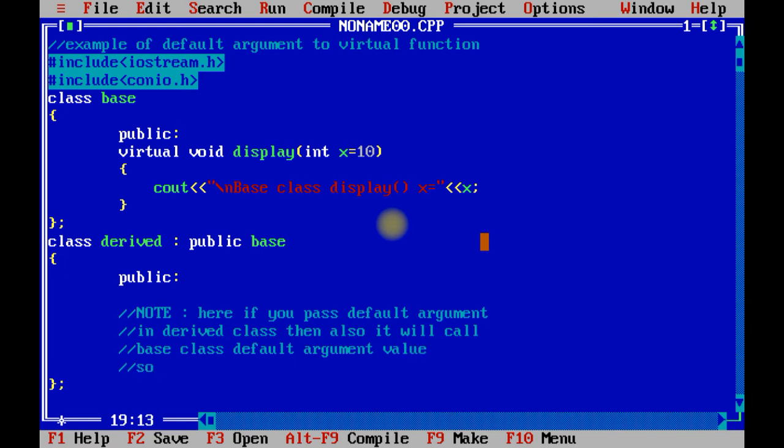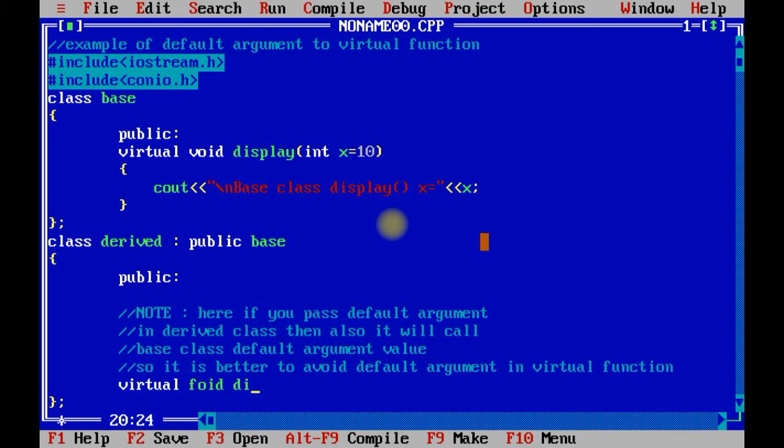That means it is better to avoid default argument in virtual function. Virtual void display, inside display integer x.